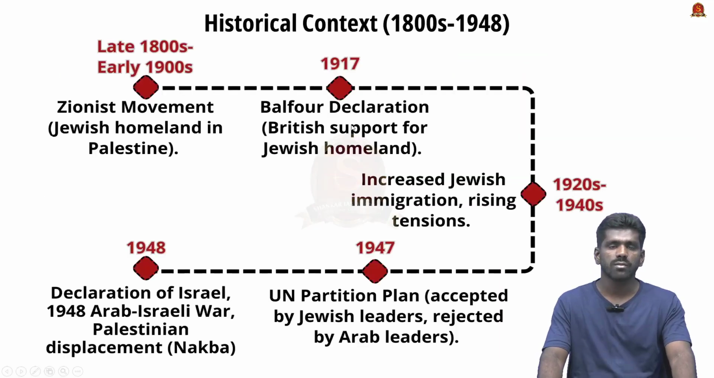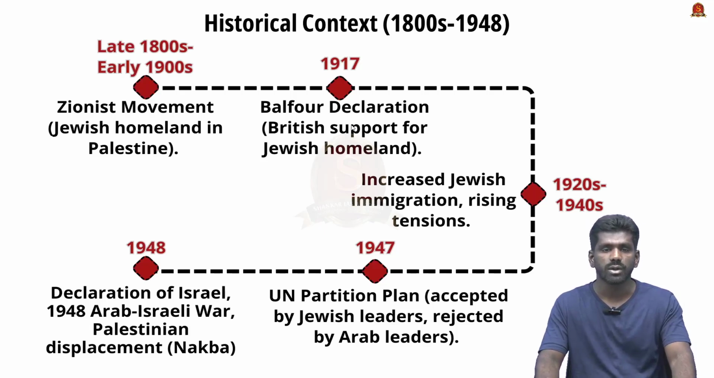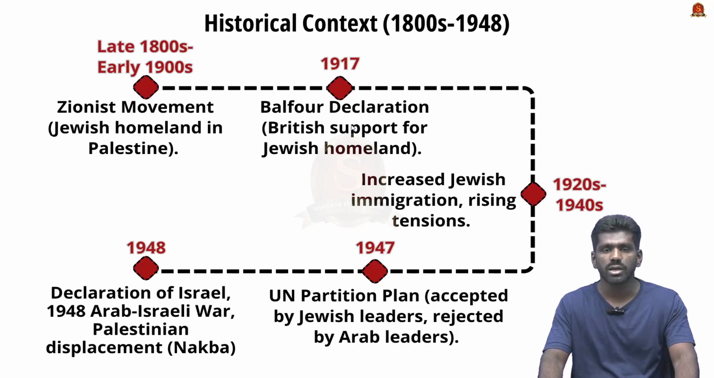Now let us discuss the historical context of the Israel-Palestine conflict. This conflict started way back 2000 years ago, but the modern problem started in the late 1800s. The Zionist movement, which began in the late 1800s, aimed to establish a Jewish homeland in Palestine, which was then a part of the Ottoman Turkish Empire. In 1917, the Balfour Declaration by Britain supported the establishment of a Jewish homeland in Palestine.